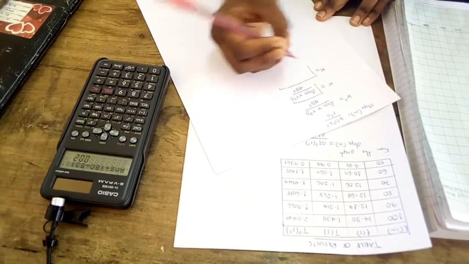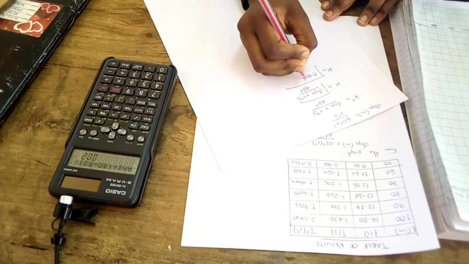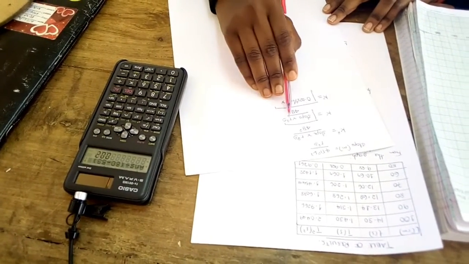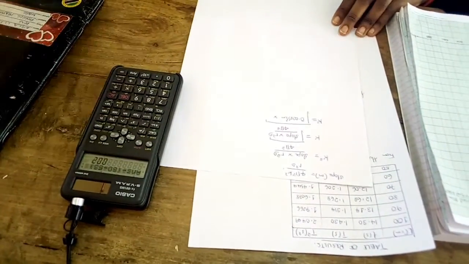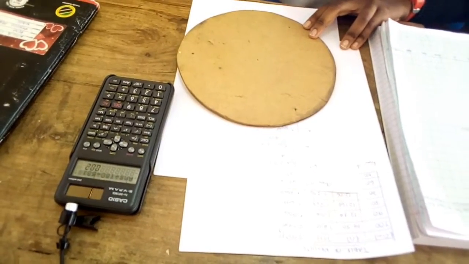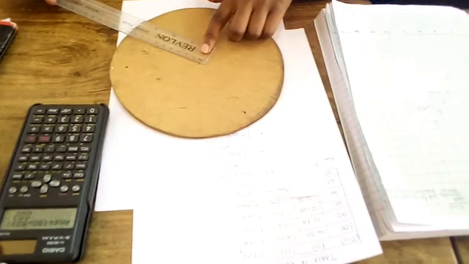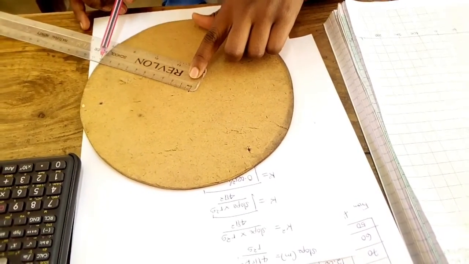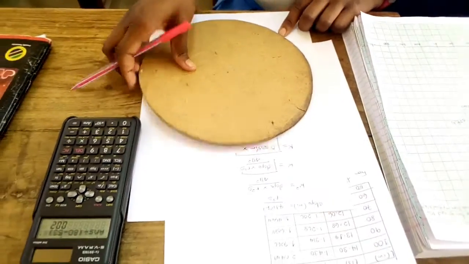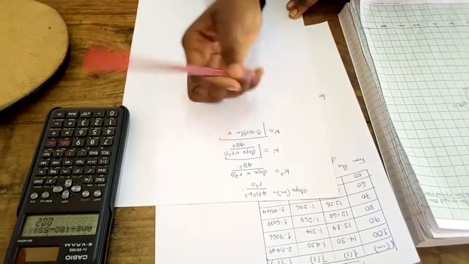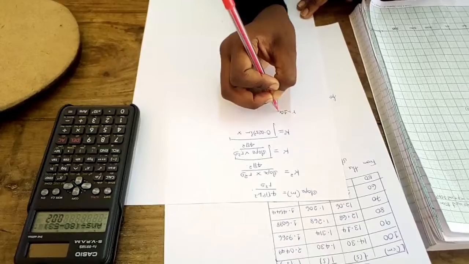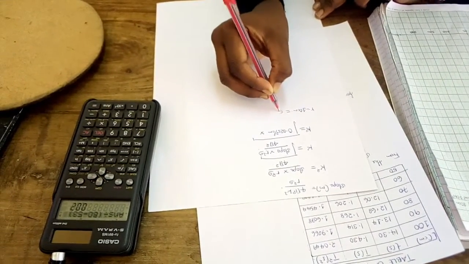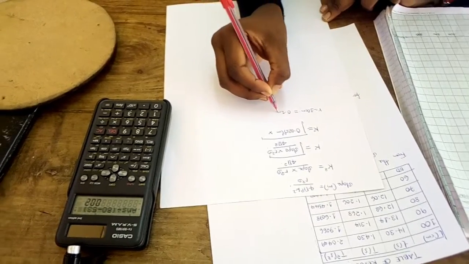So square root of 0.02 second square per centimeter times this radius, which we obtain if we measure our body from the center, which is 10 centimeter. After we get radius equal to 10 centimeter, then we change into meter, which is equal to 0.1 meter.